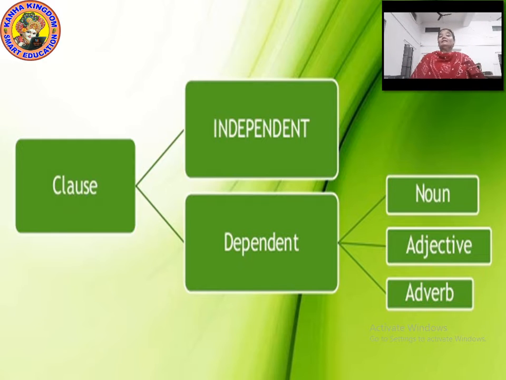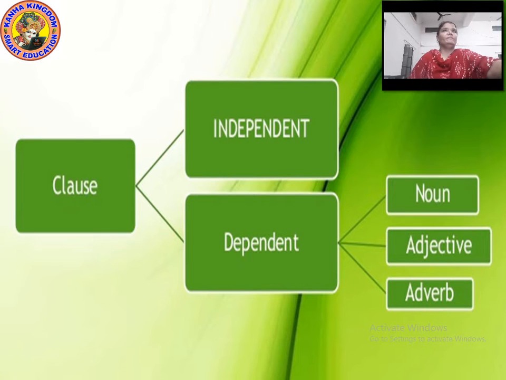A dependent clause needs the support of the rest of the sentence to give a clear meaning. An independent clause is independent on itself. It does not need the support of, or depend on, any other part of the sentence.